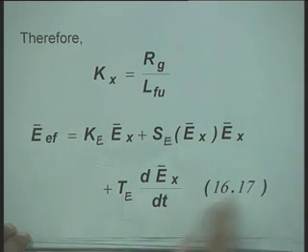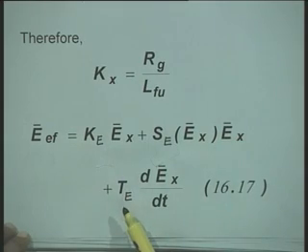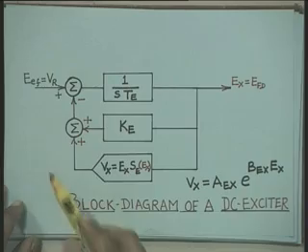Now, this can be put in a compact form as a transfer function model. That is, you take the Laplace transform of all these quantities, and when you express this in the transfer function model form, it looks like this.